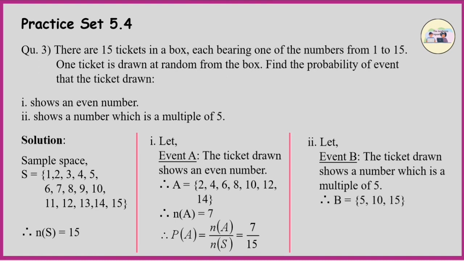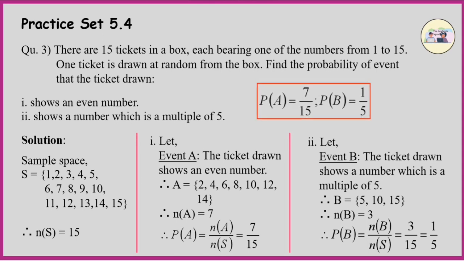Therefore, B = {5, 10, 15}. Therefore, n(B) = 3. Therefore, probability of B is n(B) upon n(S), which is equal to 3 by 15. Therefore, probability of B is 1 by 5. Therefore, probability of A is 7 by 15 and probability of B is 1 by 5.